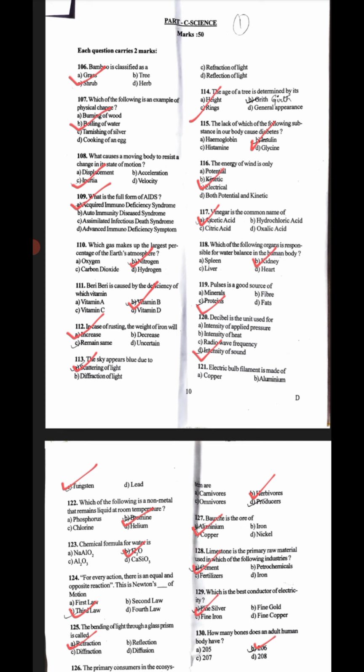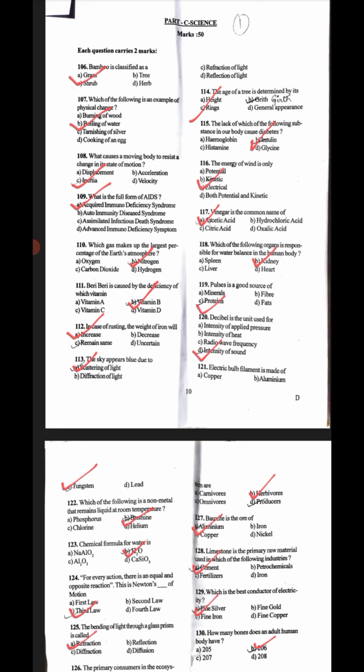Next question, which of the following organs is responsible for water balance in the human body? The correct answer is B, kidney. Next question, pulses is a good source of proteins; the correct answer is C, proteins. Next question, decibel is the unit used for intensity of sound; the correct answer is D, intensity of sound.